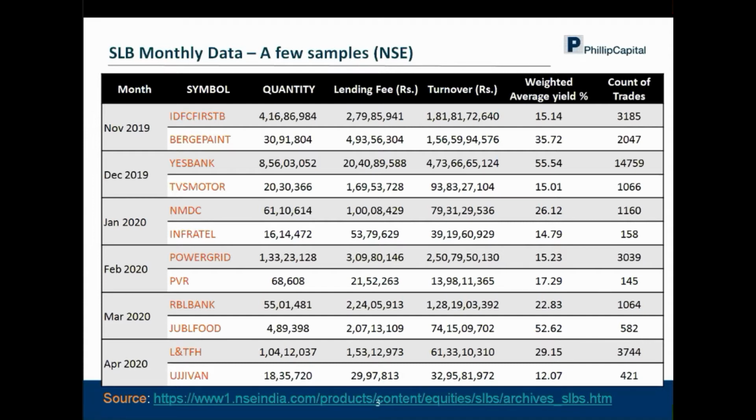In April there was L&T Finance and Ujjivan. The weighted average yield was 29% and 12%. The count of trades was 3,744 and 421. In terms of quantity, L&T Finance was close to 1 crore, and Ujjivan was close to 18 lakhs.